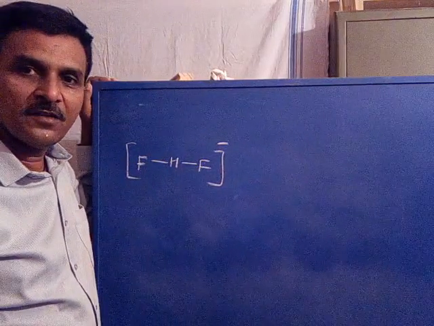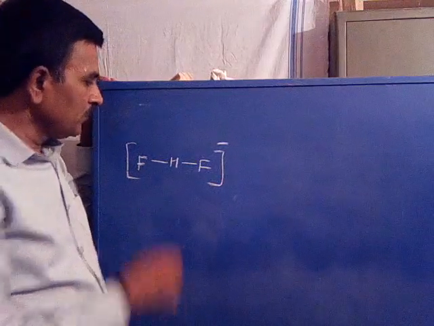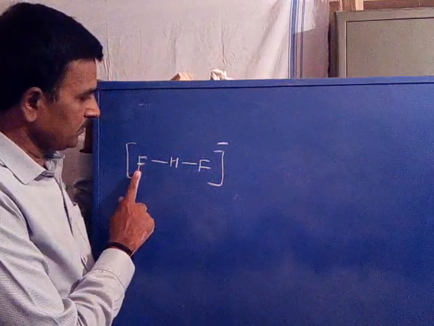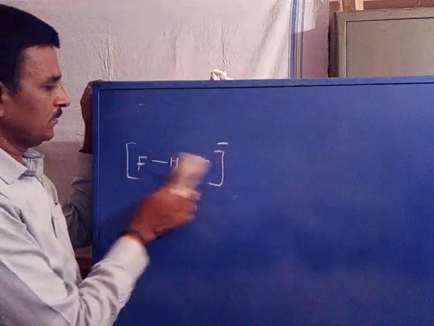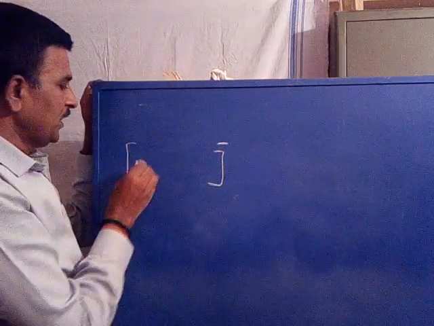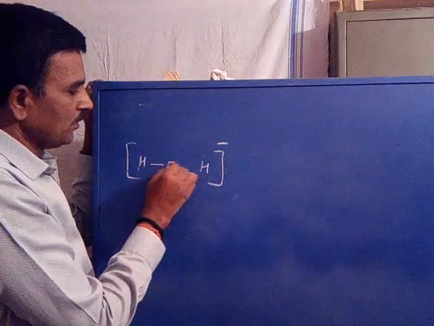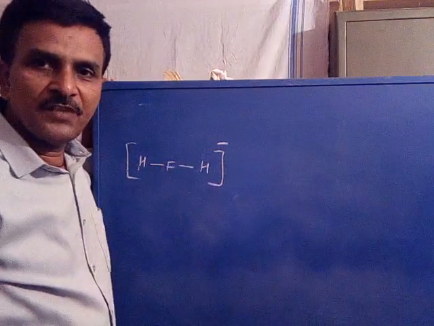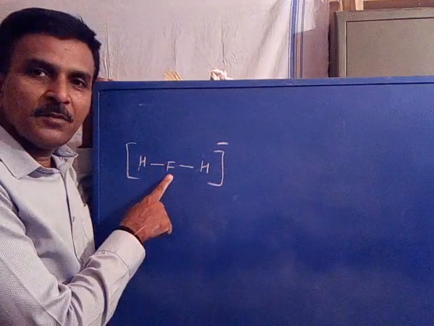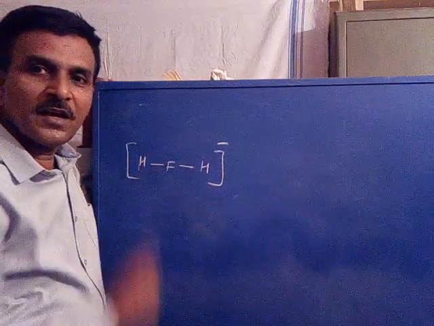Now here, no, it is not HF2, it is only one fluorine, FH2 minus. Central atom is fluorine, 2 hydrogens attached.